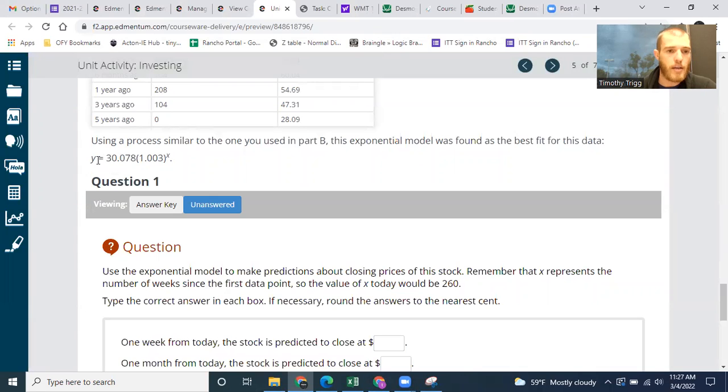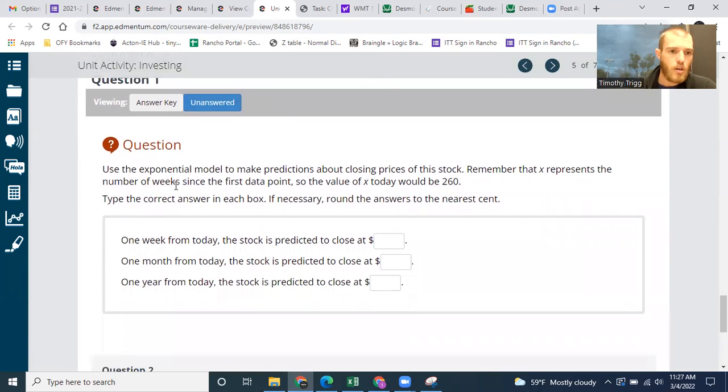You can see their model is y equals 30.078 times 1.003 to the power of x. Now, x is the amount of time that's passed, or the number of weeks. Use the exponential model to make predictions about the closing price of the stock. Remember that x represents the number of weeks since the first data point, so the value of x today would be 260. 260 weeks since 5 years ago. Type the correct answer in each box. If necessary, round your answers to the nearest cent.